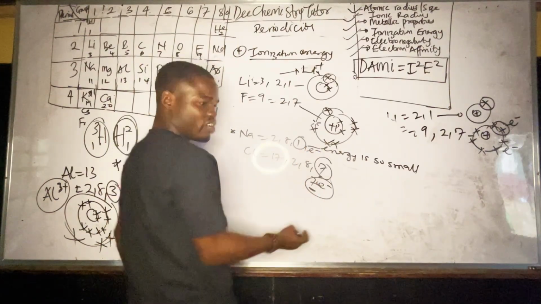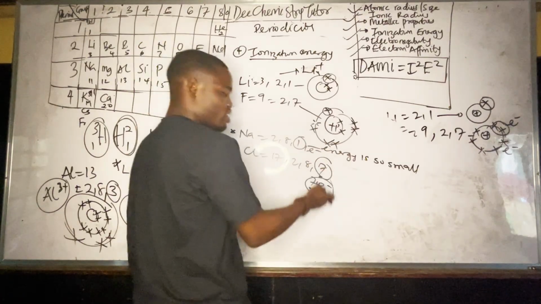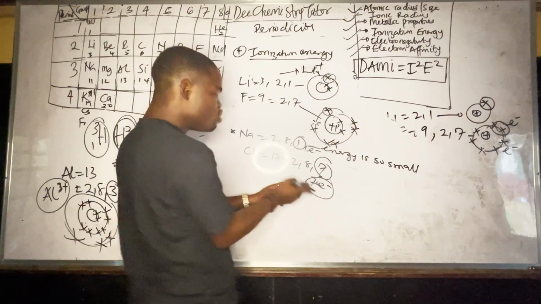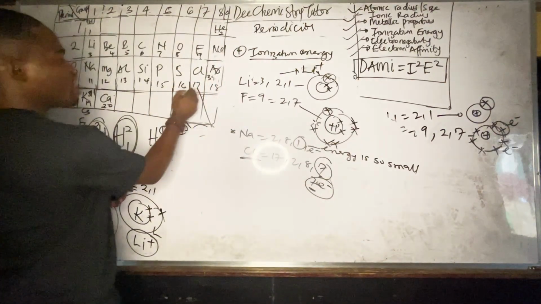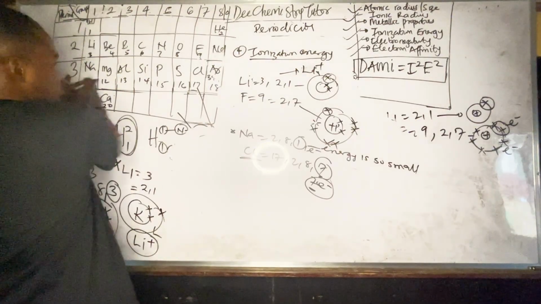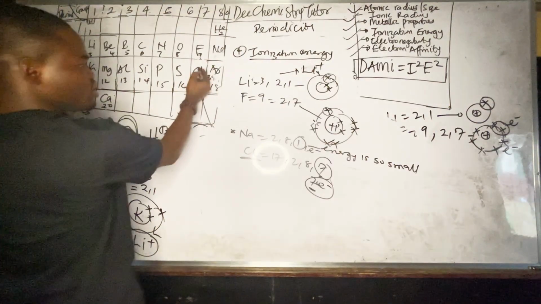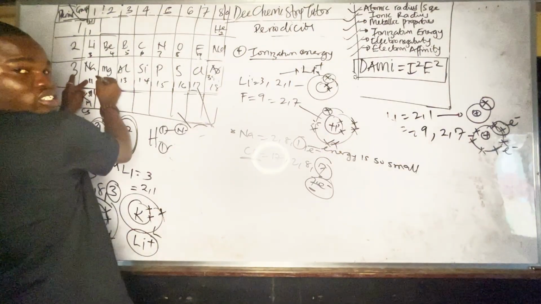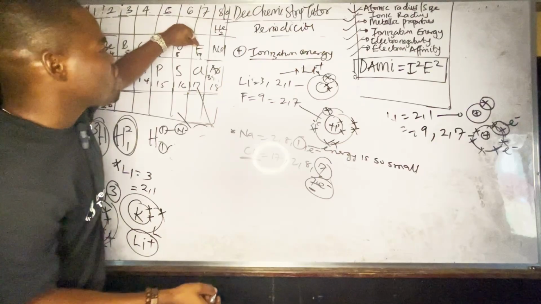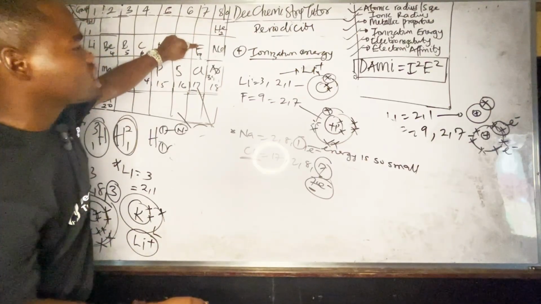So you think of first ionization energy as removing the first electron, second ionization energy to remove the second one, and third ionization energy to remove the third one. So you expect that chlorine should have a greater ionization energy than sodium. So across the period, ionization energy increases because this one is greater than this. Do you understand? So down the group, what happens? It decreases. That's why fluorine has more ionization energy than chlorine.